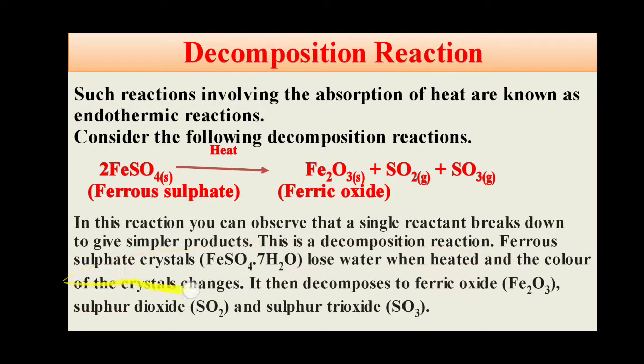Ferrous sulfate crystals, that is FeSO4·7H2O, means it is in solid form but a small amount of water is present. When it loses water because of the heat, its color changes due to the decomposition reaction, and it decomposes to ferric oxide, Fe2O3, sulfur dioxide, SO2, and sulfur trioxide, SO3.